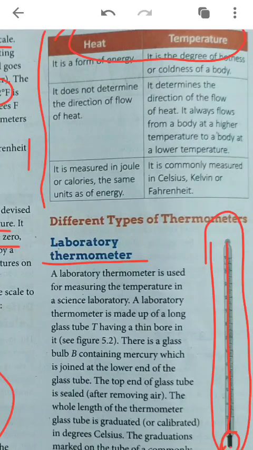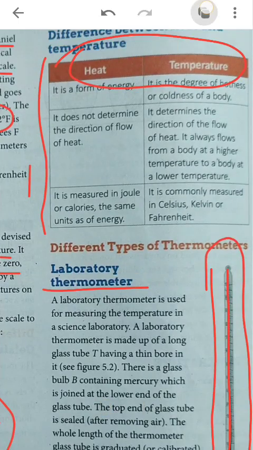Whenever this glass tube touches or comes in contact with any object, the heat will start supplying from this object, and it will help the mercury to expand, then it will give the actual temperature of the body. For the laboratory thermometer, range is minus 10 degrees Celsius to 110 degree Celsius. This laboratory thermometer totally works on the degree Celsius scale.